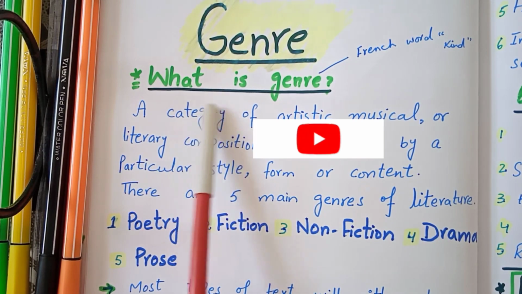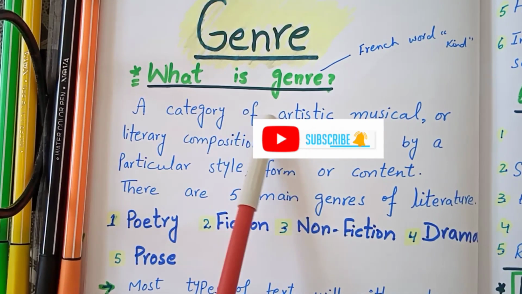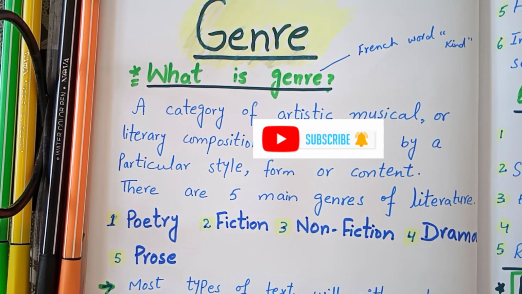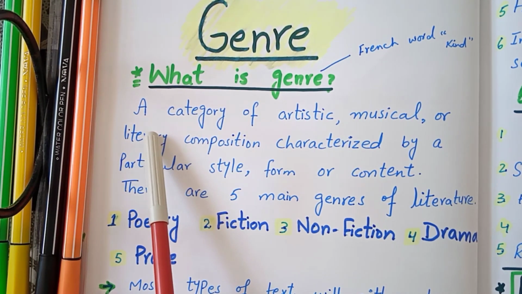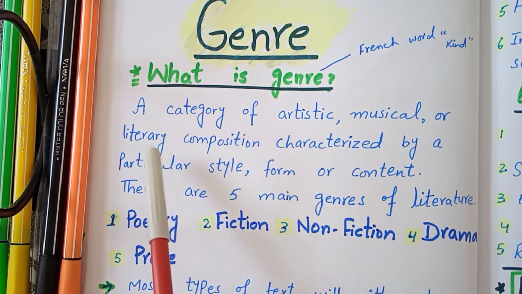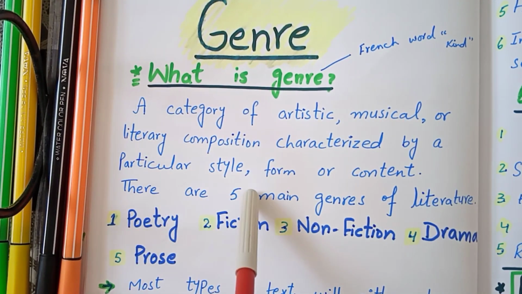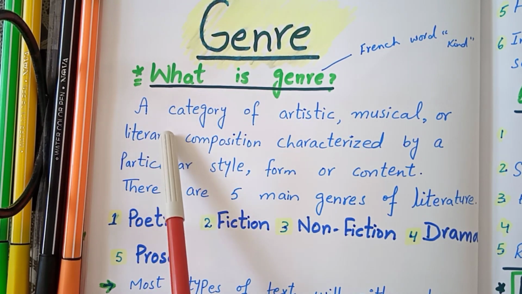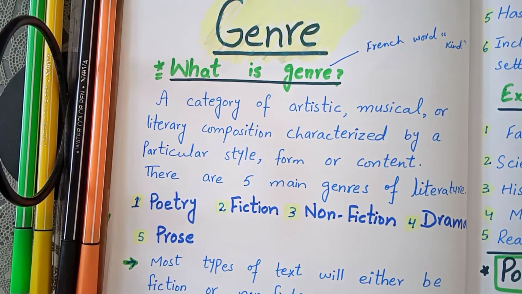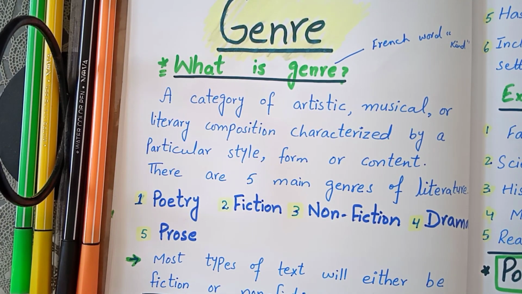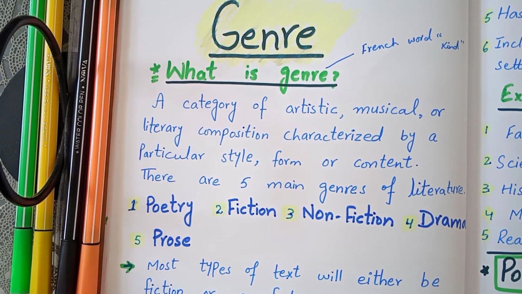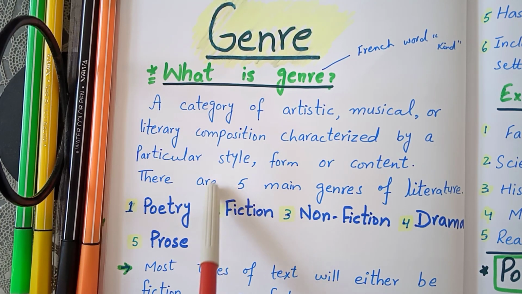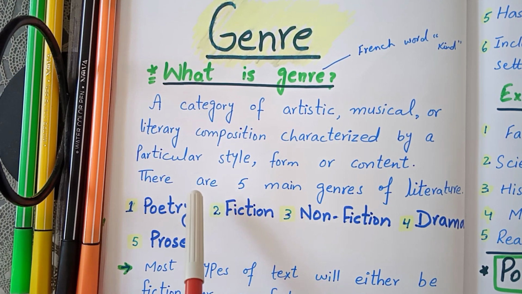The first question is what is genre? It's a French word which means kind. Let's see its definition: a category of artistic, musical, or literary composition characterized by a particular style, form, or content. It should be clear what is genre. It's a style or kind or form of writing that the author used. It means we can simply say what kind of writing the author used.